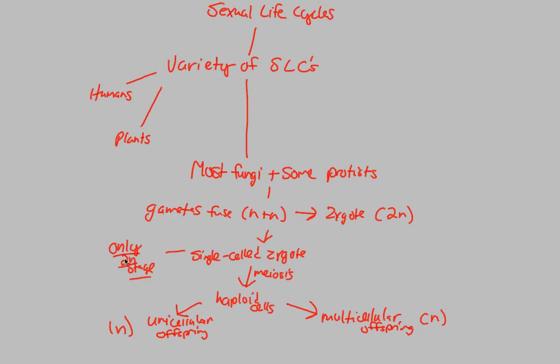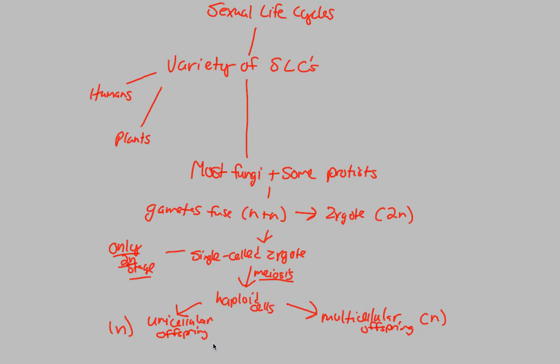The only time they're in their diploid stage is during this single-celled zygote stage. But through meiosis, let's remember that's what this whole lecture is about, we turn into a haploid stage. That haploid stage then has the opportunity, depending on the type of fungus or protist you're studying, to go into either a unicellular haploid offspring or a multicellular haploid offspring.